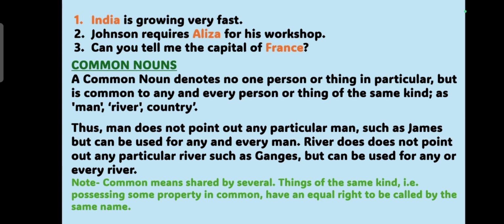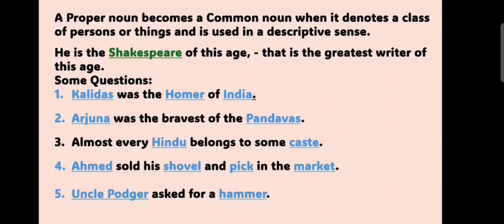One important thing to note is that common means shared by several. Thus, things of the same kind, that is, possessing some property in common, have an equal right to be called by the same name.